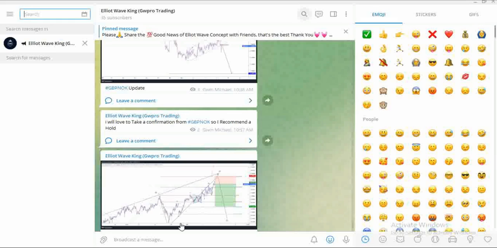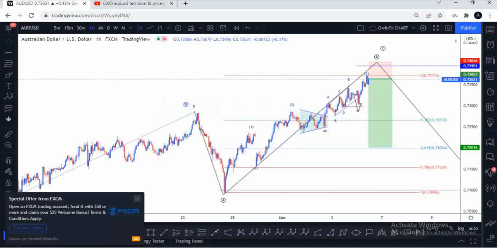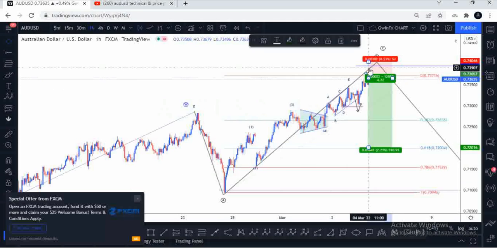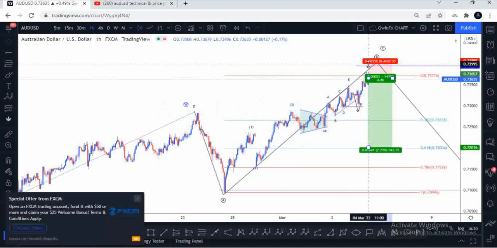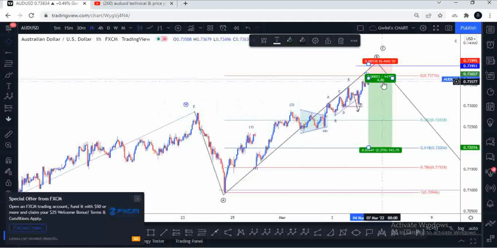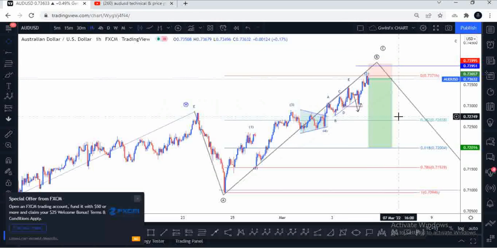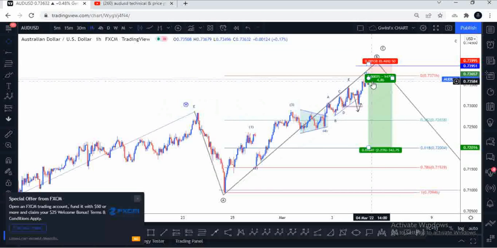Okay, so I want to start putting up some sell positions for AUDUSD, and I have some reasons to do that. Based on the Elliott Wave concept, I can take some positions here because I'm going to be risking about 1%, and I'm targeting a 1.48 risk reward trade. So it's a very good one for me, and taking these kinds of trades is always good for me.